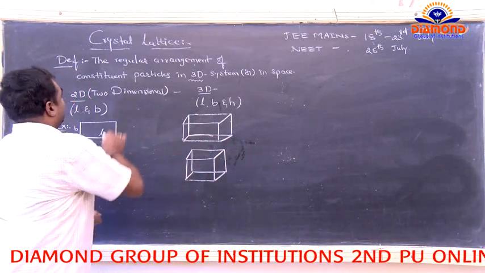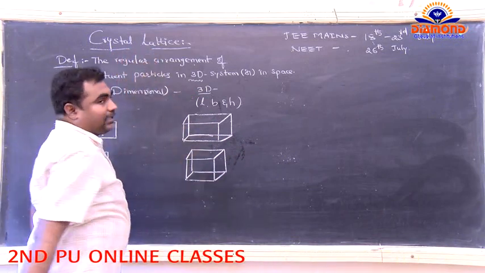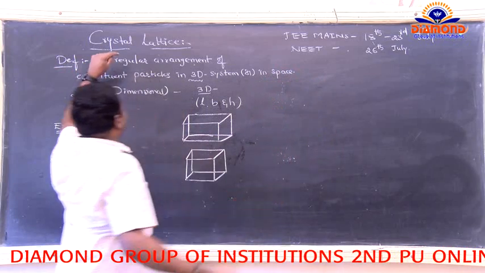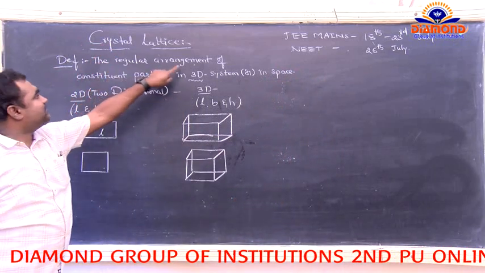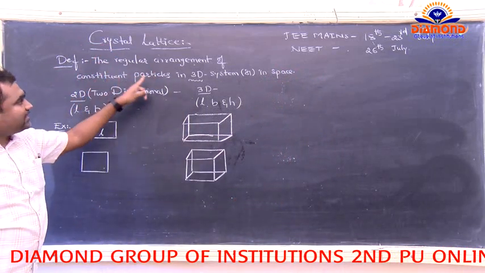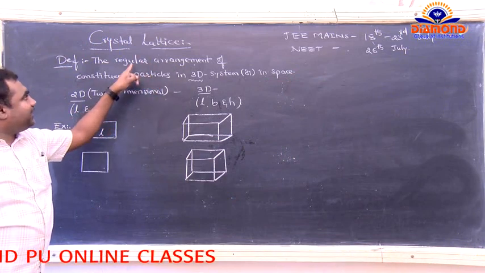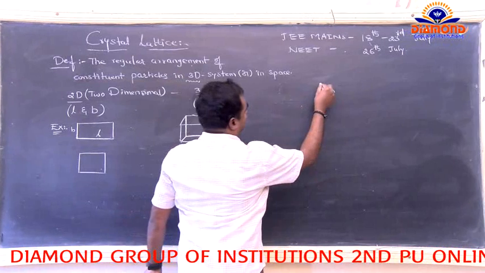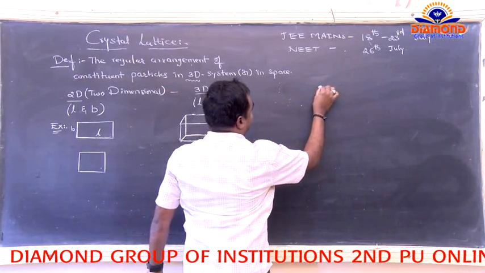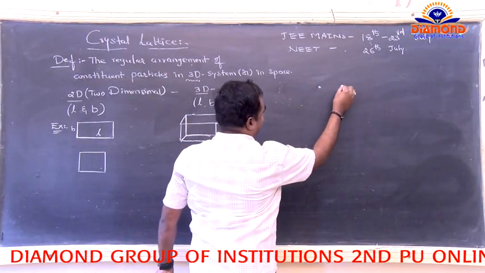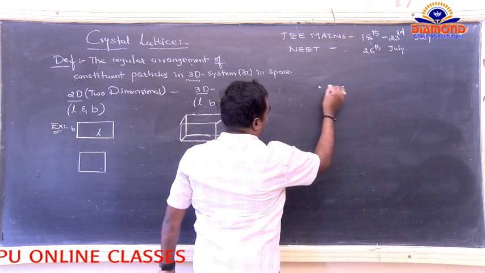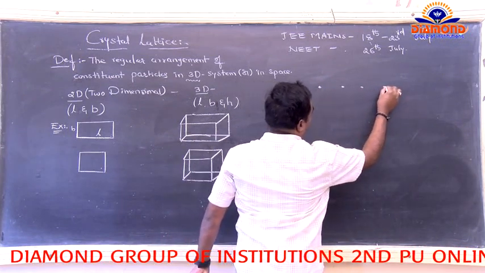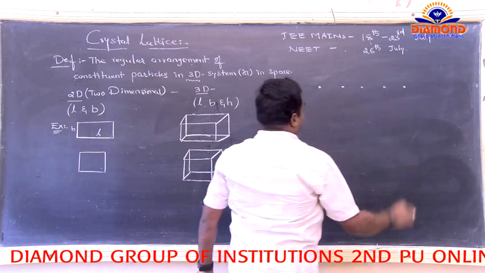Now come to an example for the crystal lattice. In the definition of the crystal lattice, the regular arrangement of the constituent particles must be taken. So we take points: first point, second point, third point, fourth and fifth.